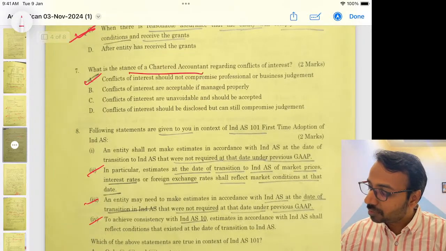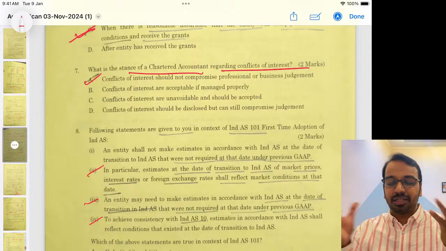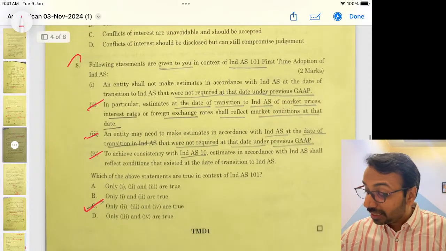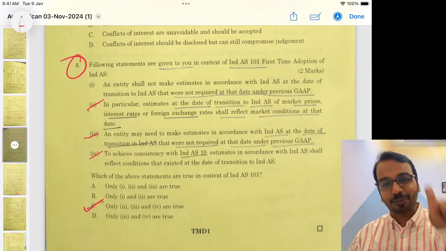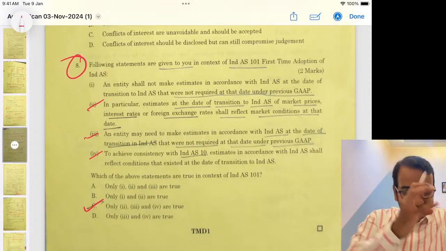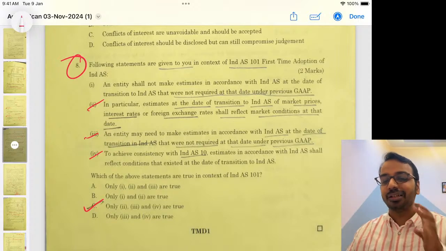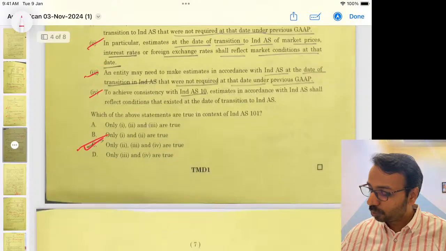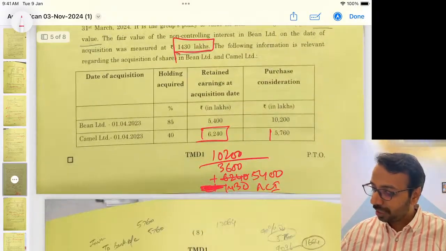What is the stance of CA regarding conflict of interest? Again, a straightforward question. This question was picked up from a specific paragraph in Ind AS 101. As it is, they have picked it up and put it out as a question. The answer is 2, 3 and 4. Then coming to the next case study.